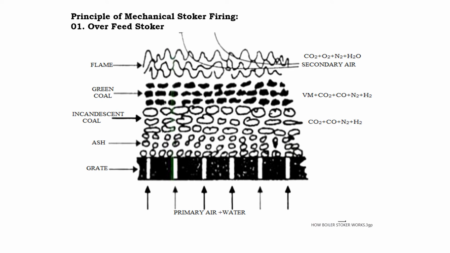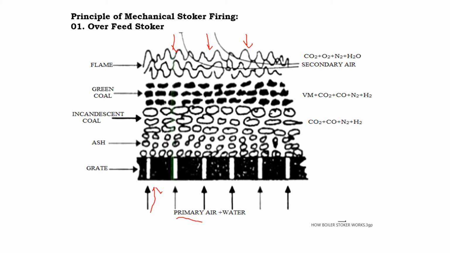Now let's see the principal working of mechanical stoker. Basically there are two types. One is the overfeed stoker and the second one is the underfeed stoker. Now let's look at the overfeed stoker. In case of overfeed stoker, the coal is supplied from the top, and we are supplying the air from the bottom, as you can see from the sketch.